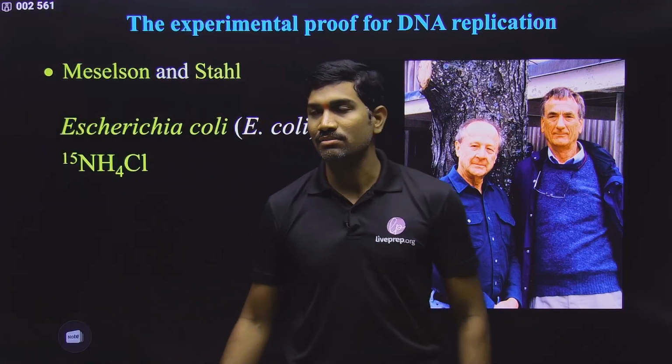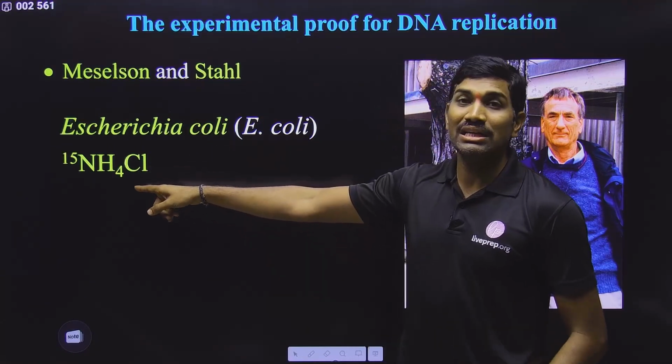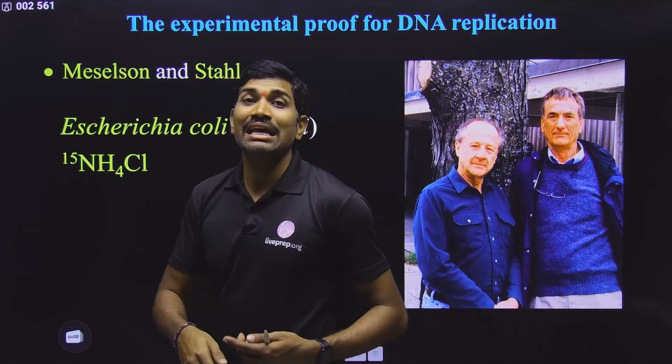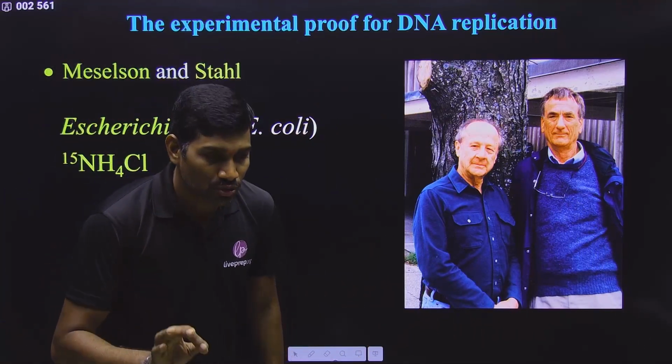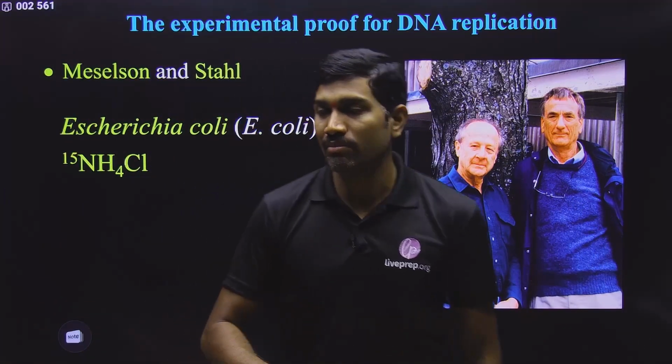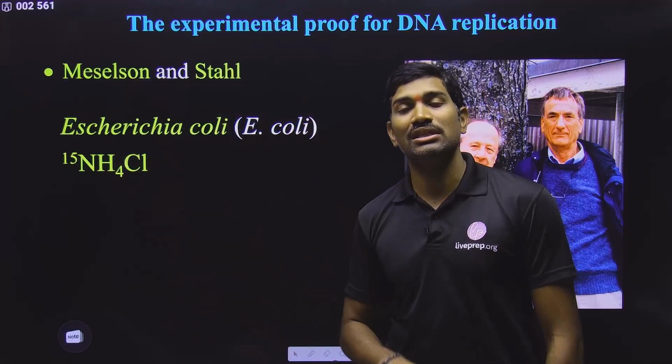And what is the organism? It is Escherichia coli, E. coli bacteria. And in the medium, they have used N15. Please remember, N15 is a heavy isotope. It is not a radioactive isotope. N15 is a heavy isotope. It is not a radioactive isotope. Please remember. So in this way, they used N15 containing ammonium chloride in their experiment.